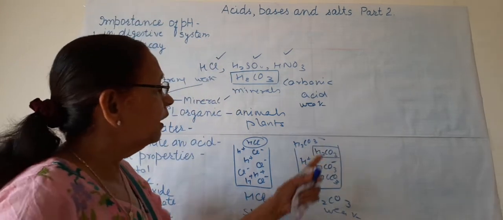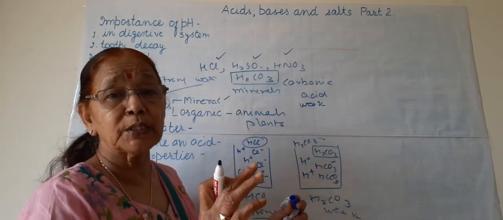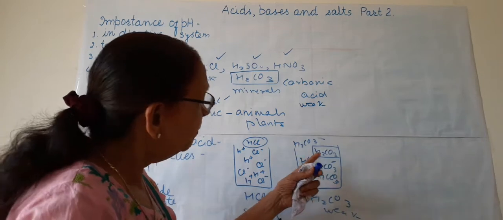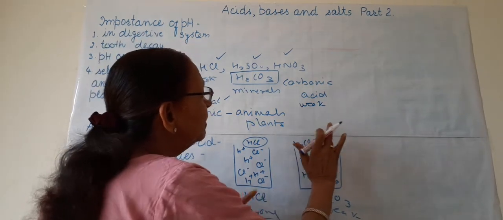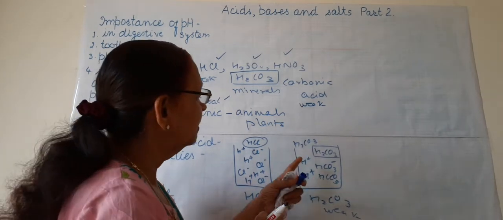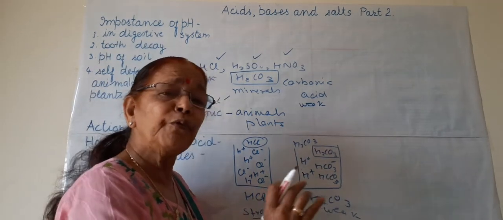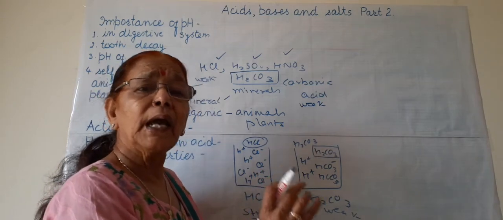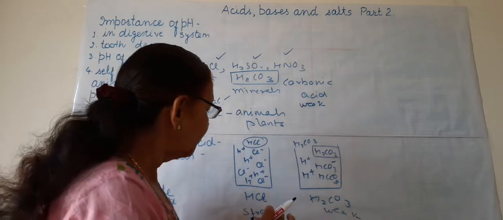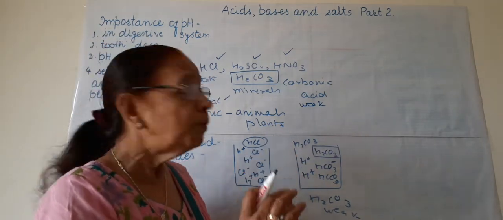Weak acids do not ionize completely in aqueous solution; their dissociation is not complete. Some molecules remain, and some ionize or dissociate into cations and anions. So weak acids have more molecules and fewer ions, and strong acids have more ions and very few molecules.